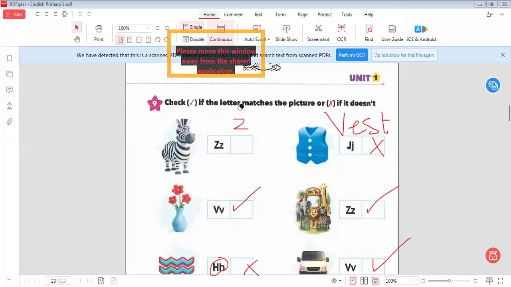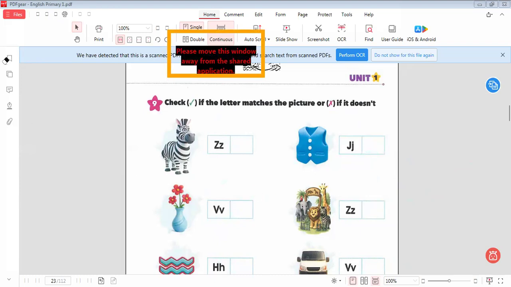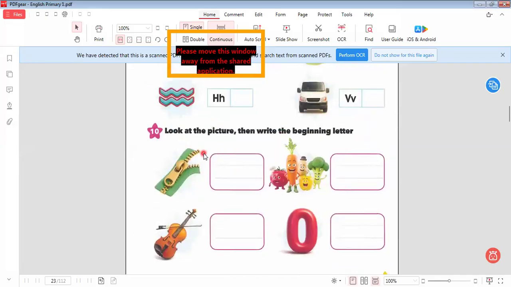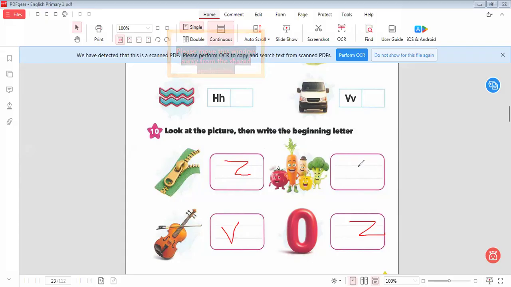Let's continue the rest of this unit to the end of our unit today. Today I would like to finish unit 1 with you, okay? Here in this picture, we write the beginning letter. Here it will be zipper. Here is violin. Here is zero. Here is vegetables. So here we have violin and vegetables. We have here zipper and zero.